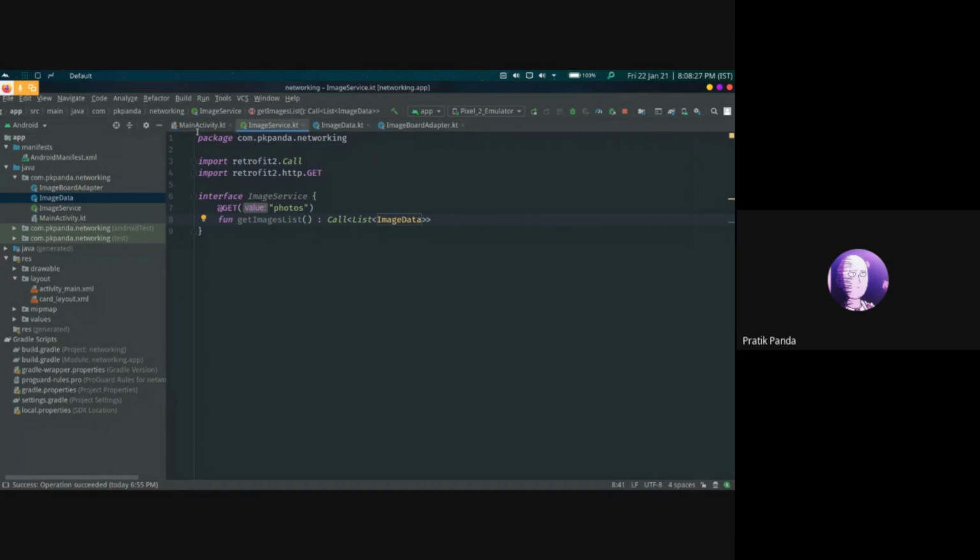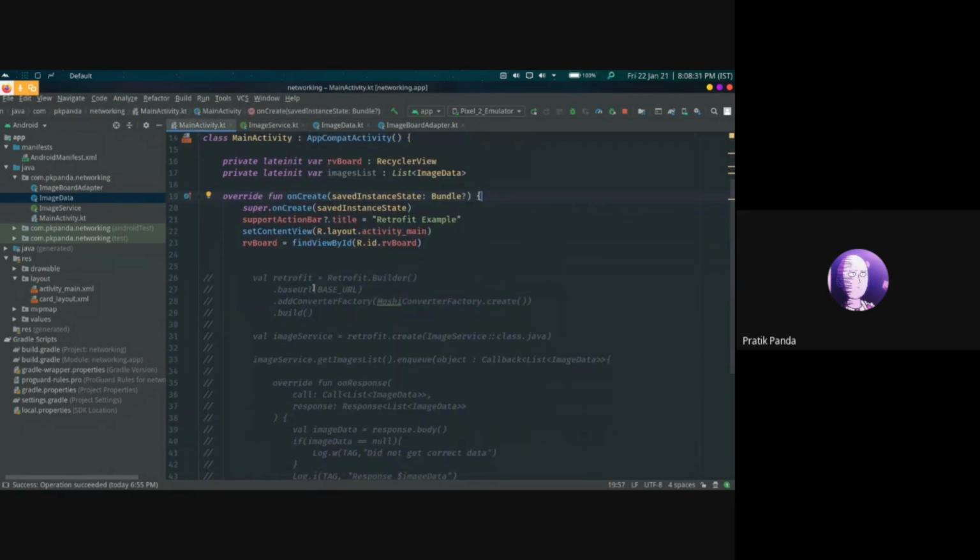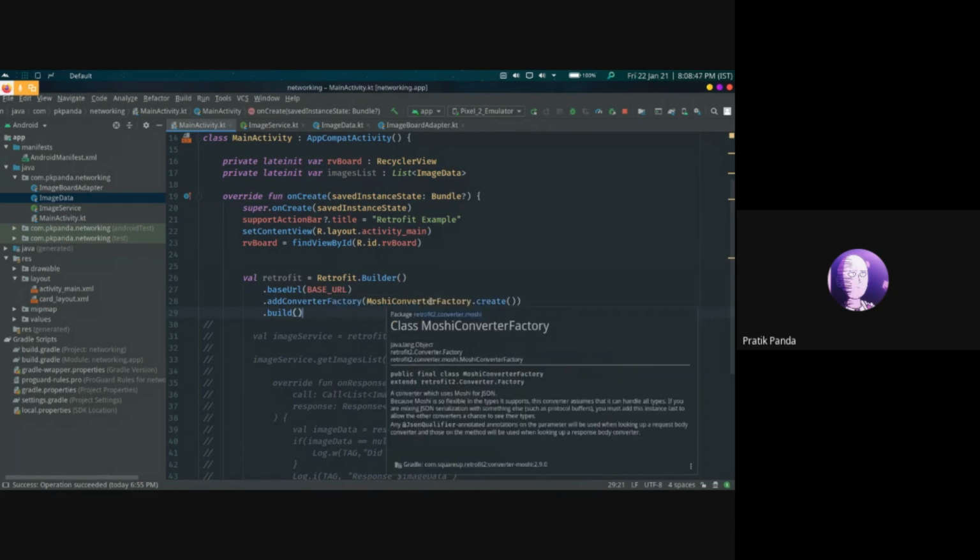Now, moving on to the main activity. First, we define the Retrofit instance by building it using Retrofit.Builder, passing the base URL and adding a converter factory that will help to convert the JSON to a Kotlin object.